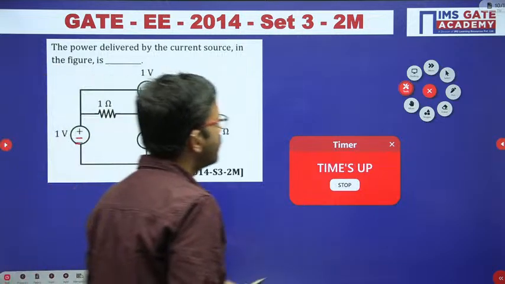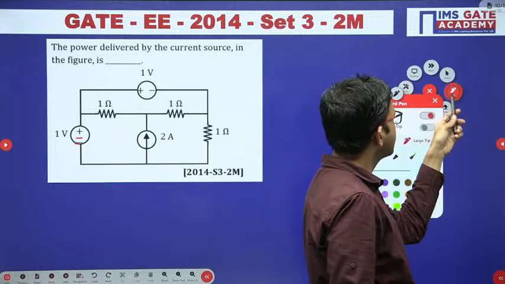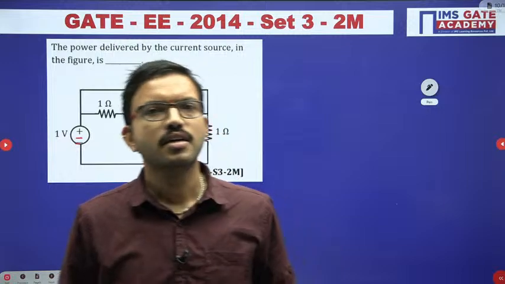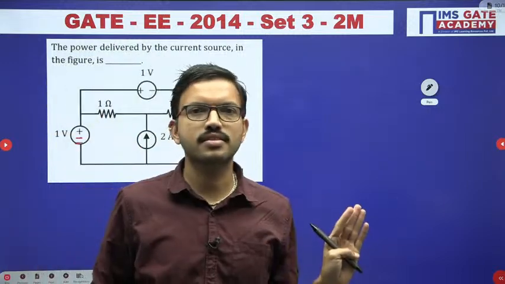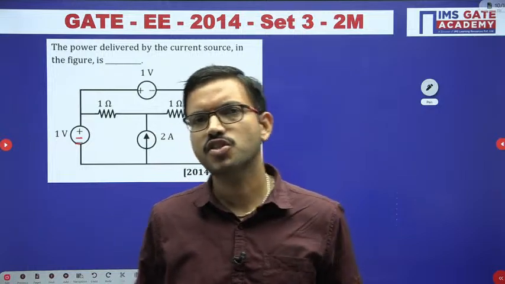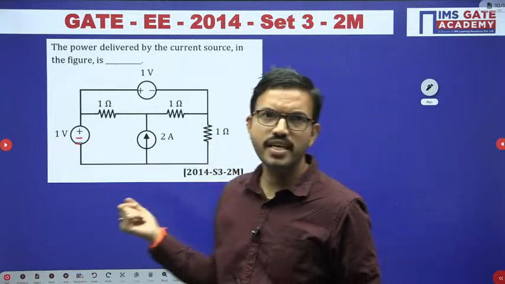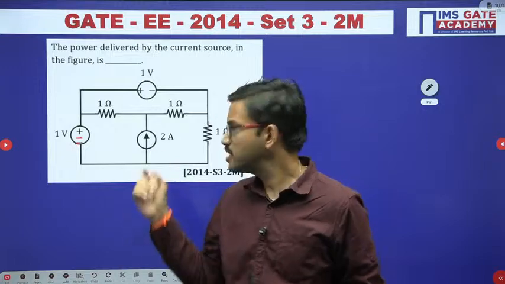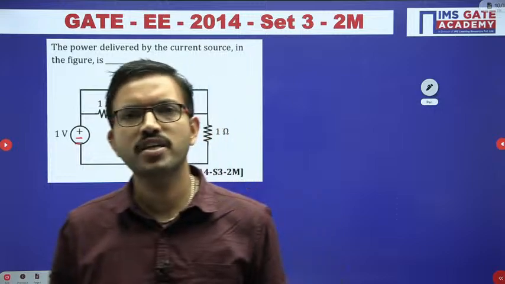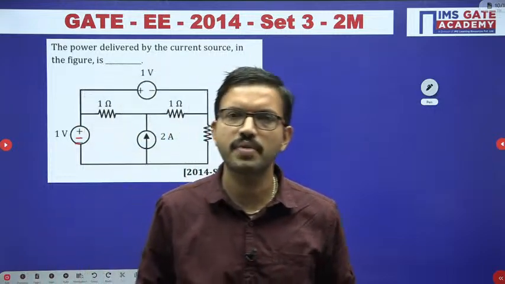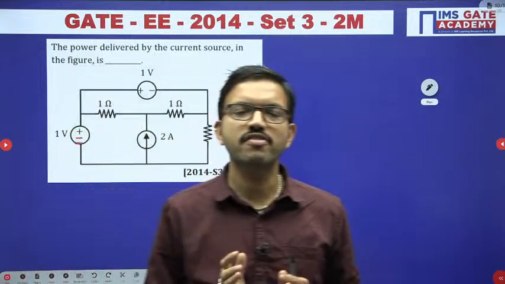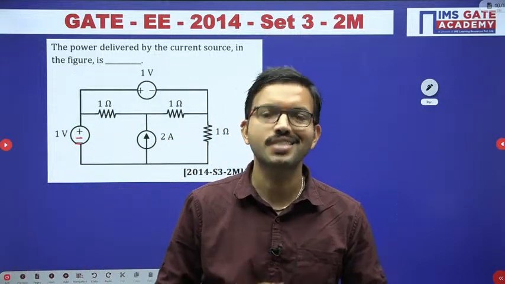Regarding power delivered or power absorbed, that concept we already discussed in one of the earlier classes. In the basics from the first chapter, when you are solving any network theory question, in some questions they can ask in any particular resistor, in any electrical component, how much current is flowing or how much voltage you are getting across that element. And in some questions they can ask how much power is absorbed or how much power is delivered.